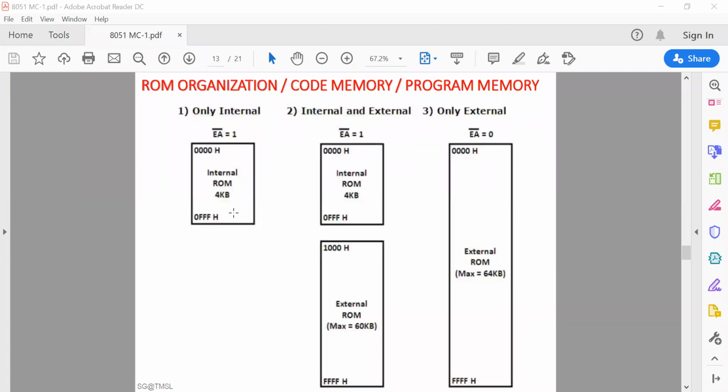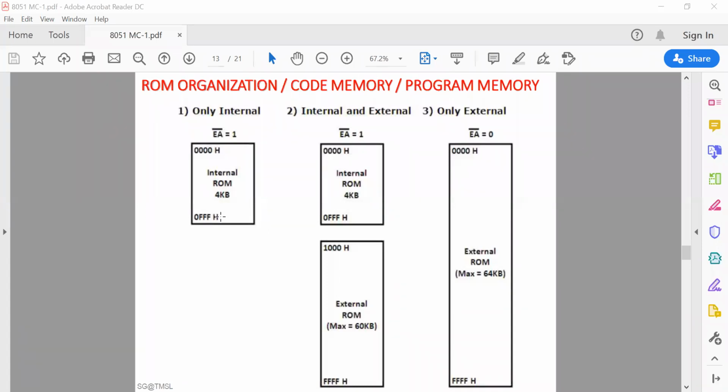It has 4 kilobyte internal ROM. In many cases, the size is sufficient and there is no need for connecting external ROM. Such systems use only the internal ROM of 8051. Now, all addresses from 0000 to 0FFF will be accessed from the internal ROM.